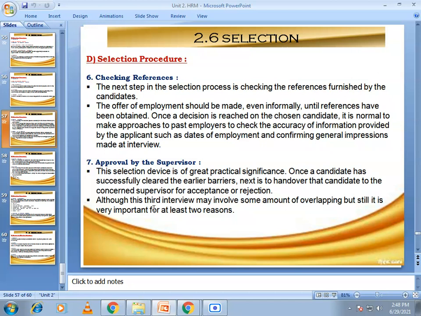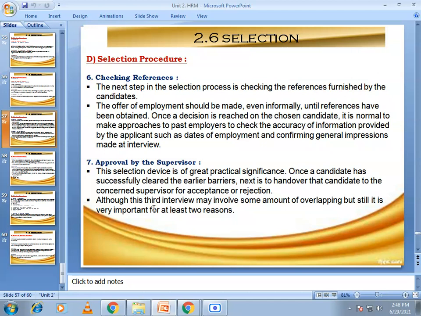In our country, references are not given adequate importance because of their bias, but they can give very useful information which may not be available otherwise.